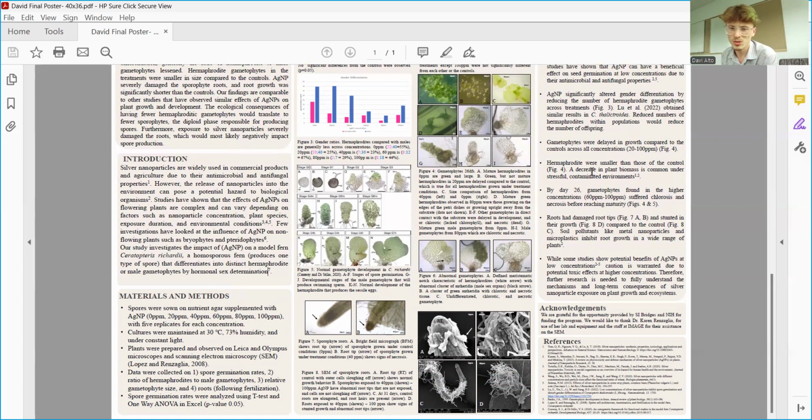It's important to note that soil pollutants like metal nanoparticles and microplastics inhibit root growth in a wide range of plants. While some studies show potential benefits of silver nanoparticles at lower concentrations, caution is warranted due to the potential toxic effects at higher concentrations. Therefore, further research is needed to fully understand the mechanisms and long-term consequences of silver nanoparticle exposure on plant growth and the ecosystem at large.